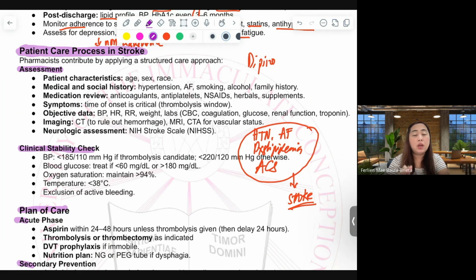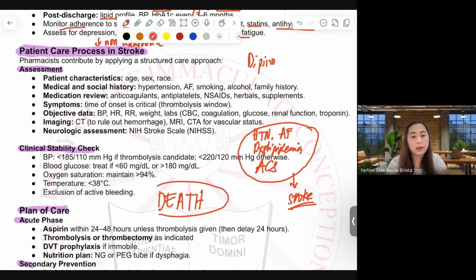If we are not able to manage our patients having stroke or status post stroke, it really is crucial, because the next time the patient experiences stroke, it may cost them their life.